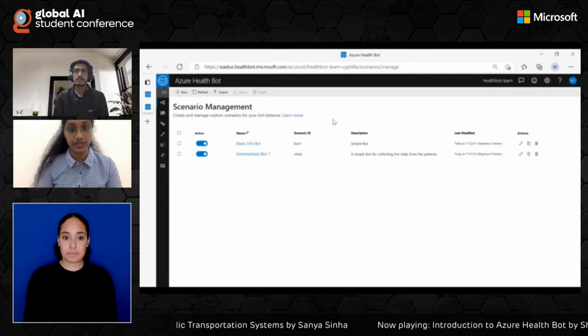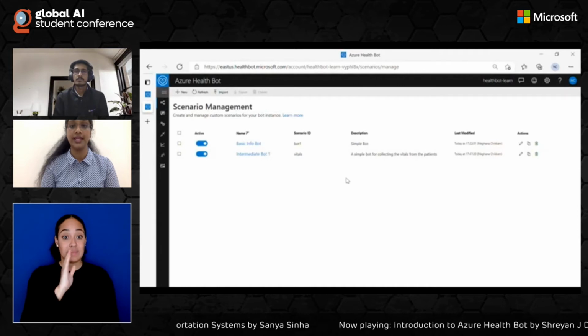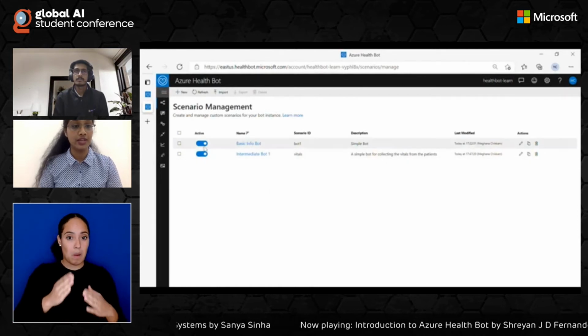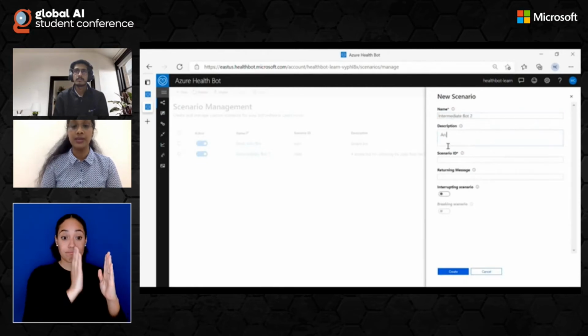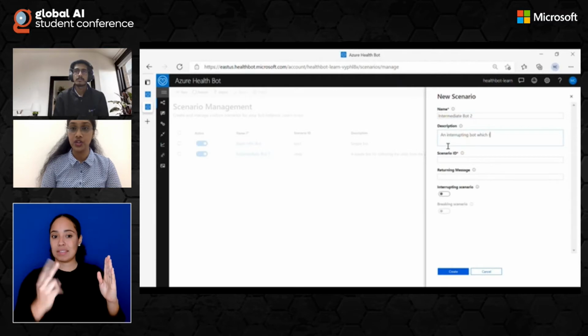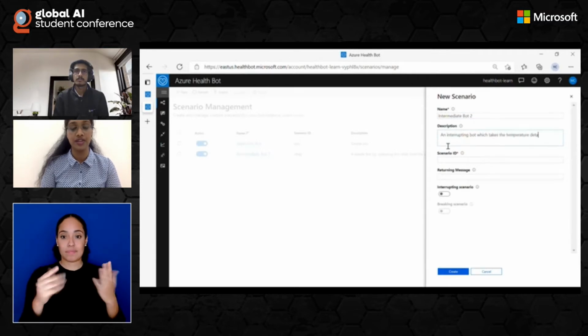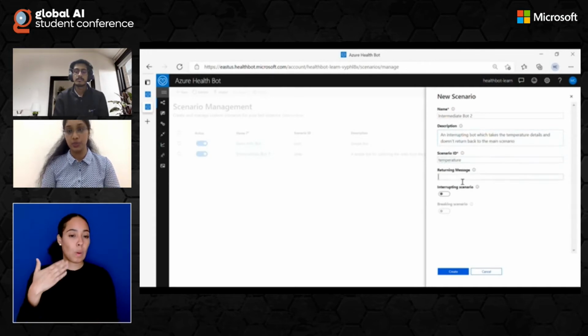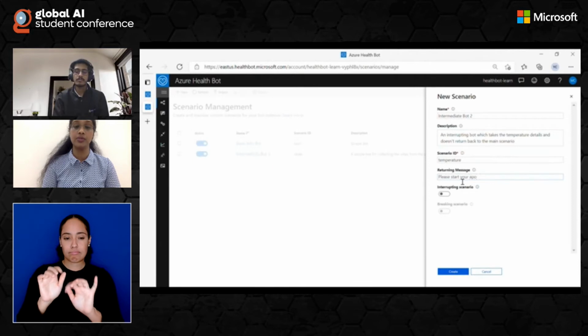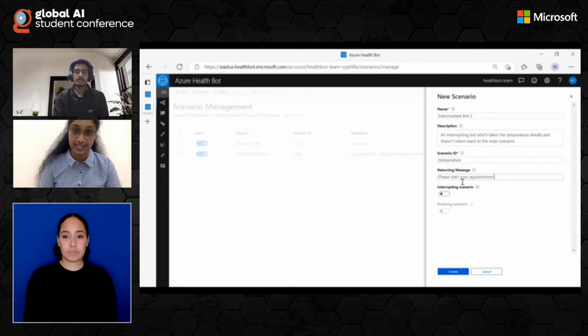Yes, so intermediate bot 1 is ready. Now we'll have to build a breaking scenario. So let's click on new, just like we did for the interrupting scenario, and give the name as intermediate bot 2. Here, the breaking scenario will just collect temperature, will check the temperature of the user and return a dummy value. So here I'm giving the description as temperature checking, and the scenario ID will be unique. So I'll give it as temperature, which will be later used for triggering this particular breaking scenario.